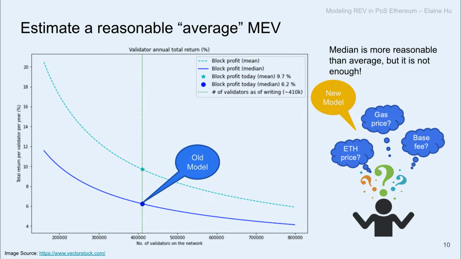But in reality, this shouldn't be smooth. There should be some fluctuations, some variations. The expected return should be affected by some other factors, right? For example, the gas price, the base fee, the Ethereum price. It should respond to the network conditions. It shouldn't be a fixed value. So what I'm proposing today with the new model is to try to estimate the MEV in a more dynamic and responsive way by including these possible features or exogenous variables.